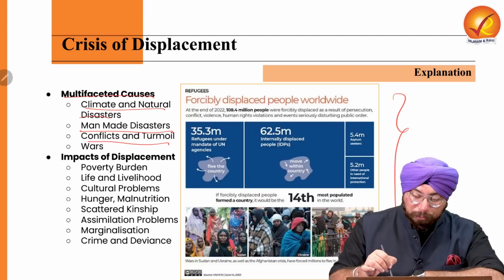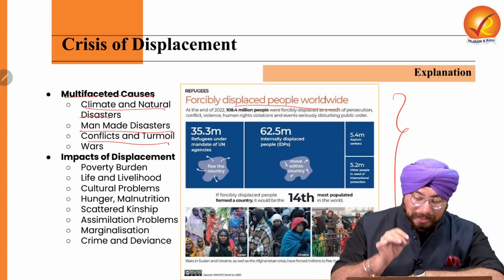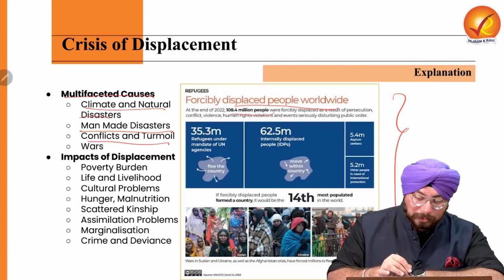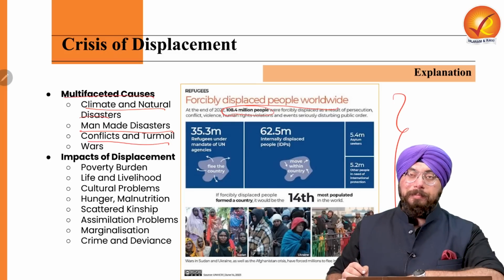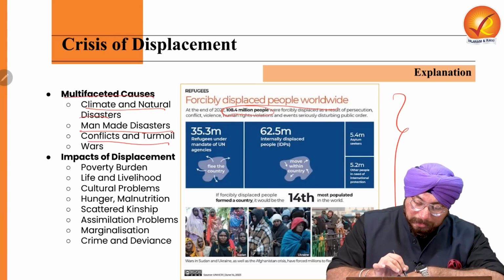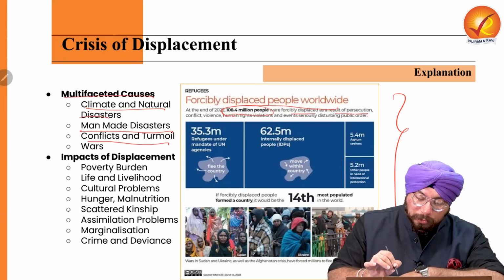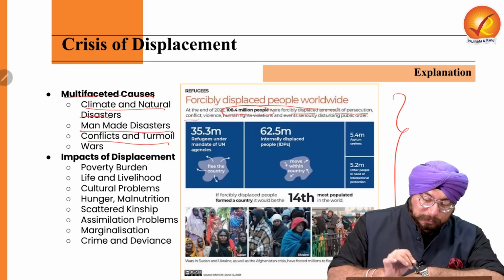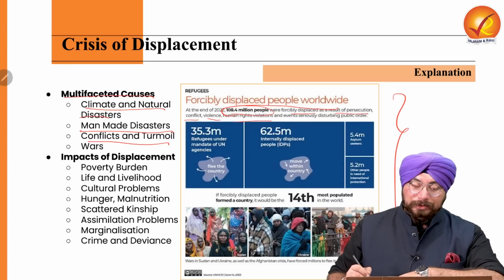Let's see this infographic over here, which says that forcibly displaced people worldwide have been close to 108.4 million people who have been forcibly displaced as a result of persecution, conflict and violence, and human rights violations.